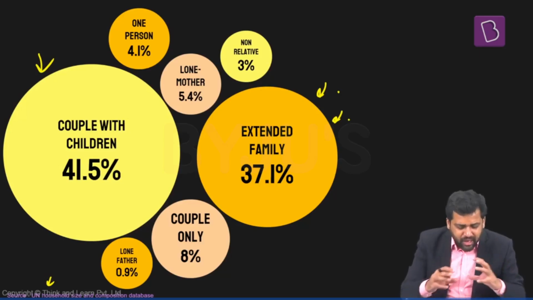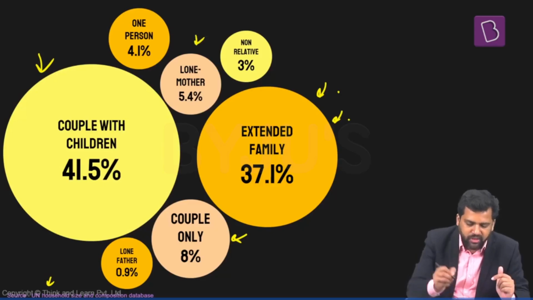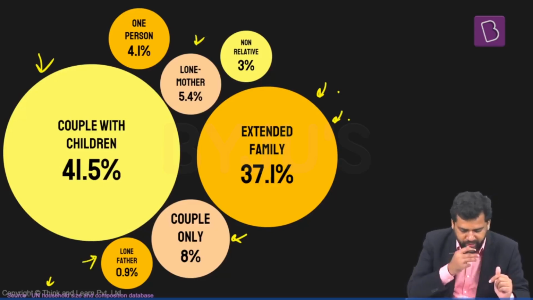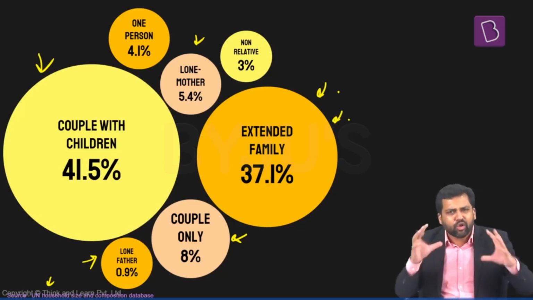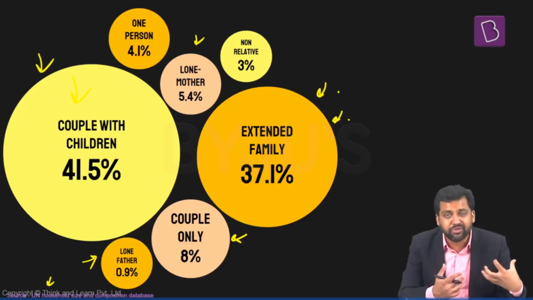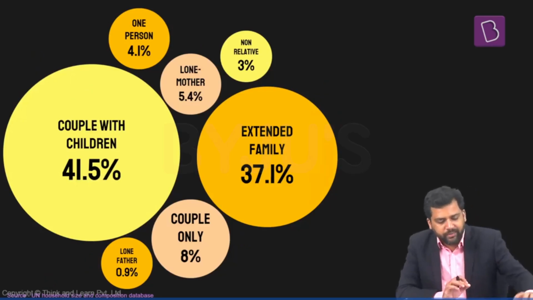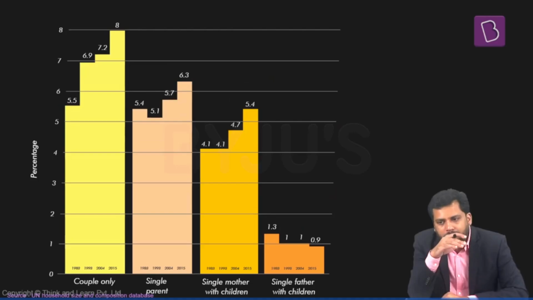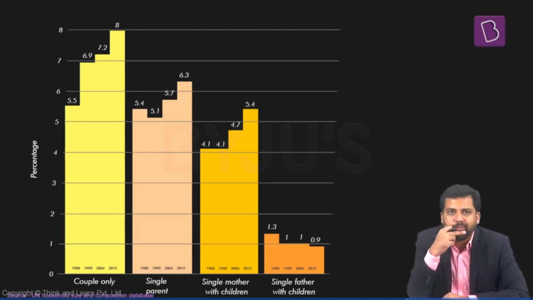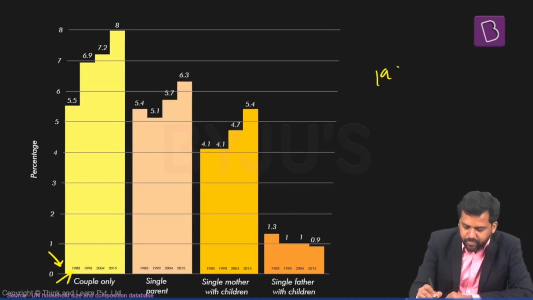Also, there are other combinations. Couple only is 8%. Lone mother 5.4%, lone father 0.9%. Right, so these are all the different kinds of variations. Point to be noted is the most common kind of household is couple with children, and the second most common household is extended family. The same database also traces the change over a period of time. So what they're doing is looking at data at different points of time. 1983.